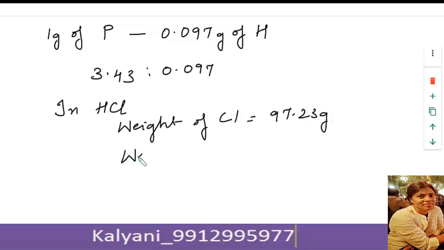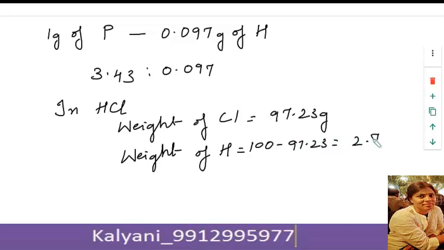Therefore, weight of hydrogen would be 100 minus 97.23, which is equal to 2.77 grams. Thus, chlorine and hydrogen have combined in the ratio 97.23 is to 2.77. Now let us compare the two ratios.